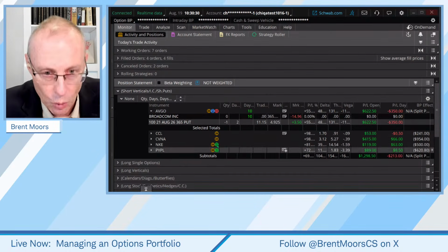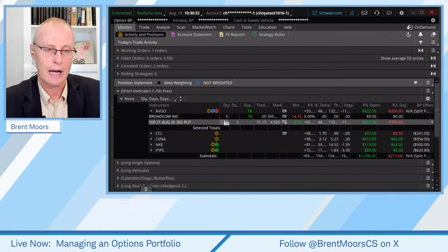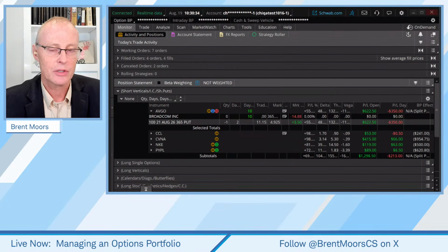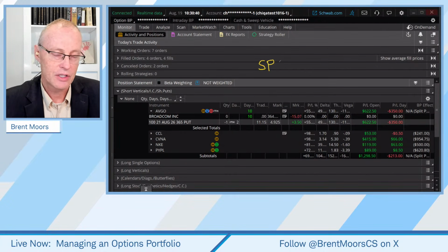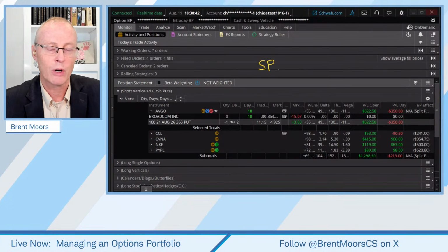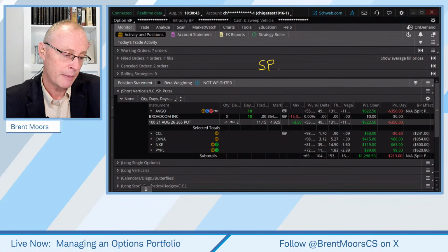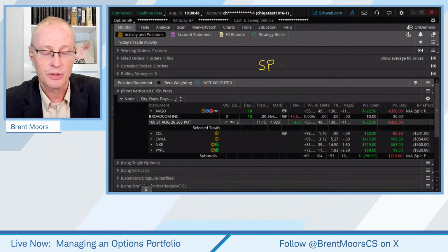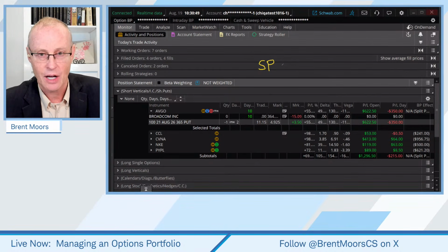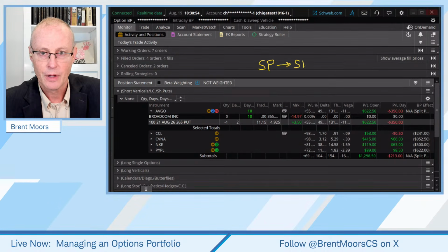Okay, now here's the wheel strategy. What's the wheel strategy? We sell a put. If this put expires worthless, we just keep the premium and we're great. We can sell another put if we want. If the stock goes in the money or we get assigned and the short put goes to stock, then we're going to sell a covered call on it.